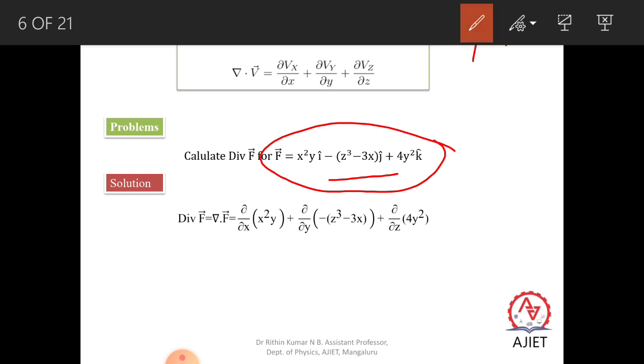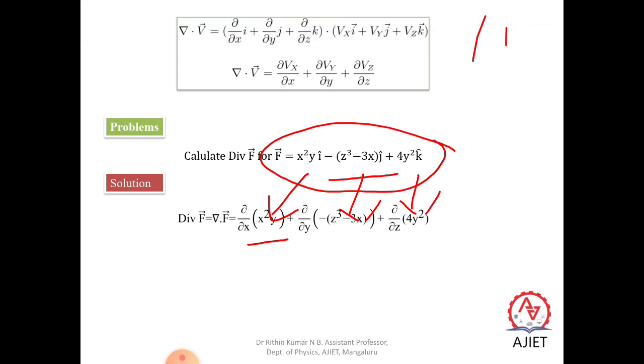Okay, so you can see here, it is del by del x of x square y, the first one which is written here, and next del by del y of the second component which is acting along the y axis, and del by del z of the third component which is acting along the z axis. So next we can further differentiate.